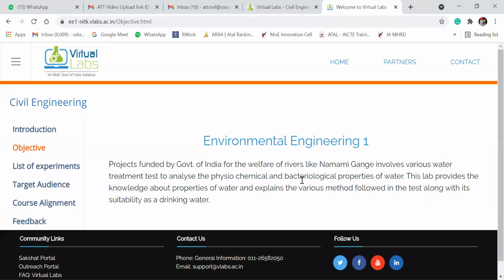This was funded by Namami Gange, and under that various treatment of water and their analysis needs to be performed, hence they have gone for this kind of virtual lab.